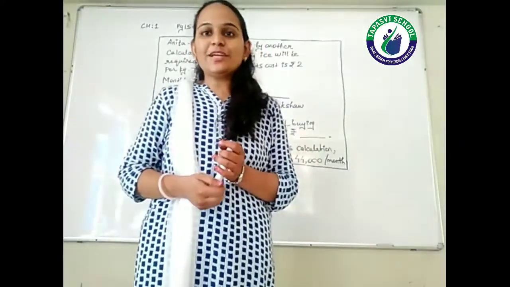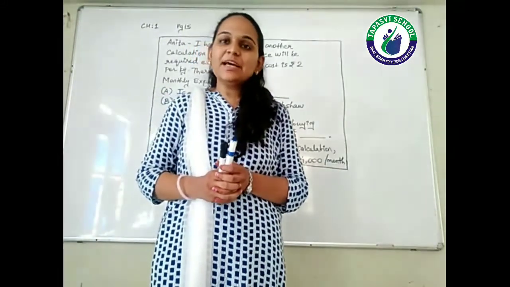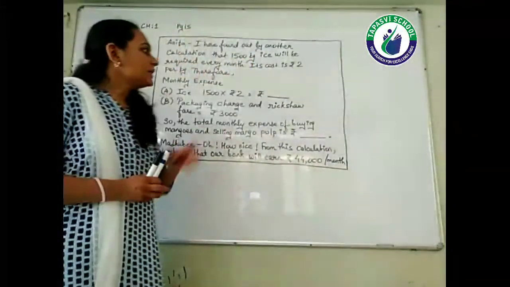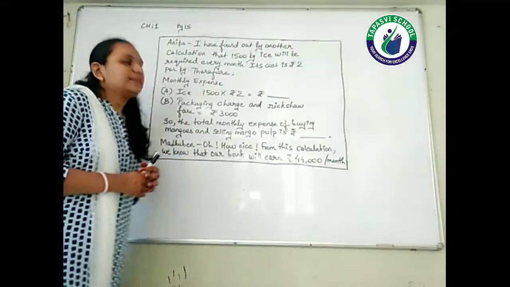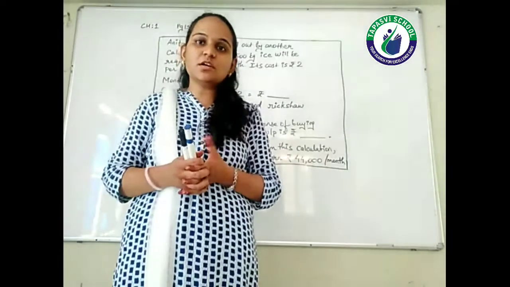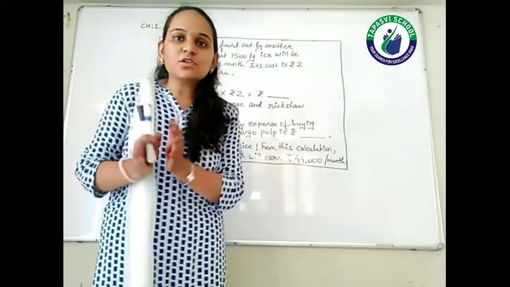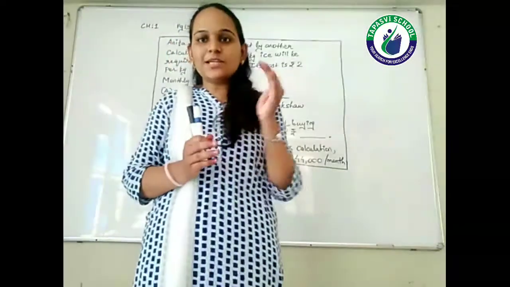Okay students, now let's see the last page of this chapter, page number 15. Here you can see that a table is being drawn, right? This table is all about the expenses actually incurred in the process of making mango pulp. So let's see, students.